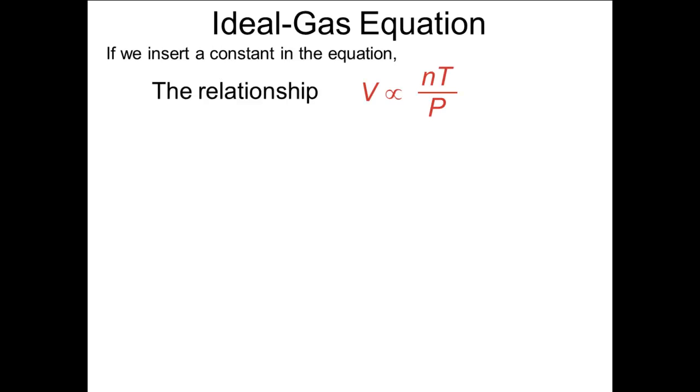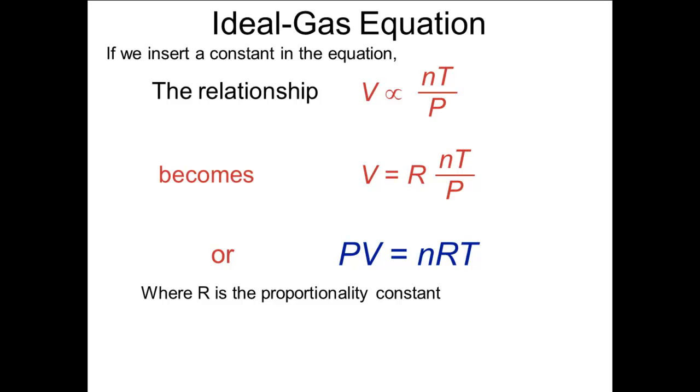If we insert a constant, the relationship V is proportional to nT over P becomes V equals R times nT over P, or, much more familiar, PV equals nRT, where R is a proportionality constant, the number that makes all the other numbers come out right. This relationship applies to nearly all gases under most near normal conditions of temperature and pressure.